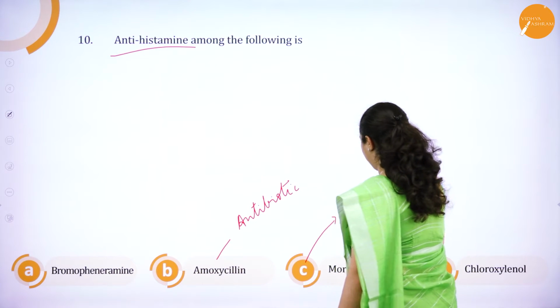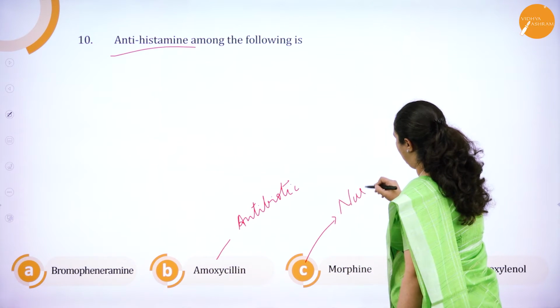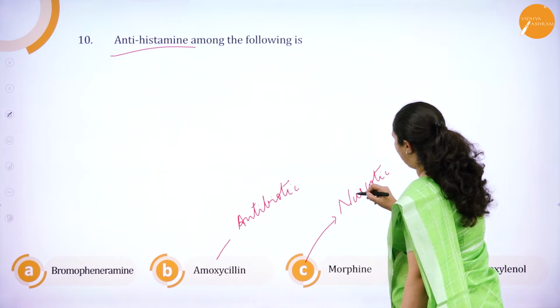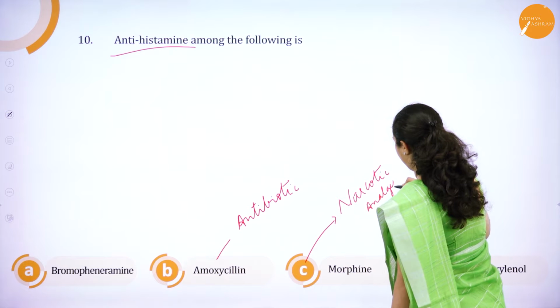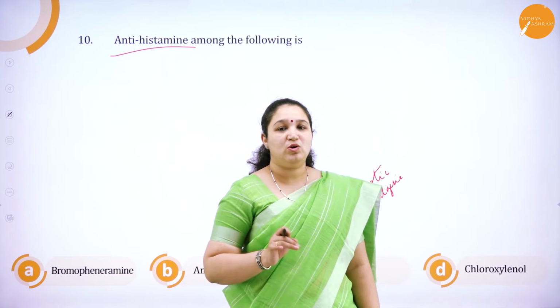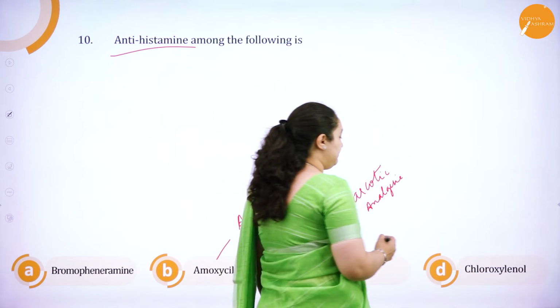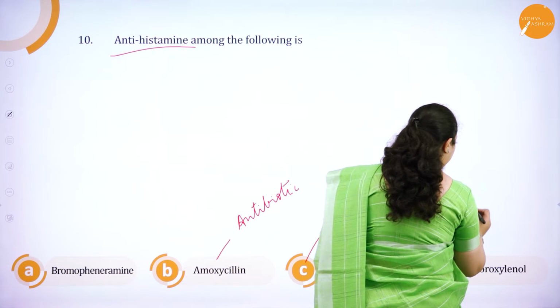Morphine is a narcotic analgesic. Chloroxylenol is an antiseptic. Correct?